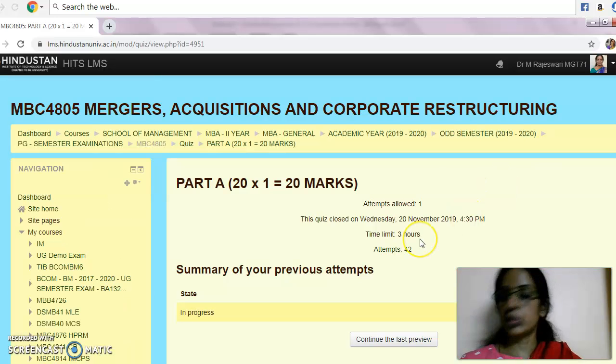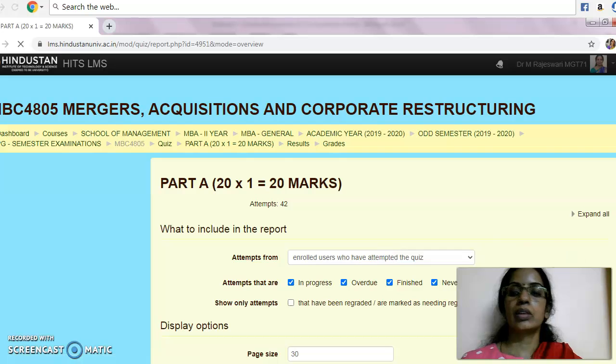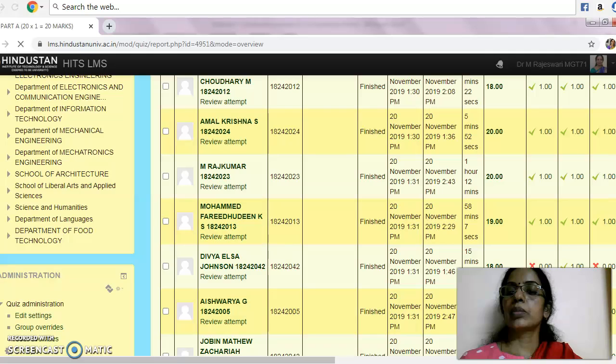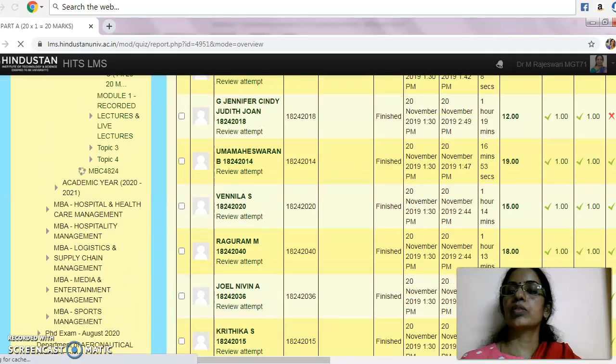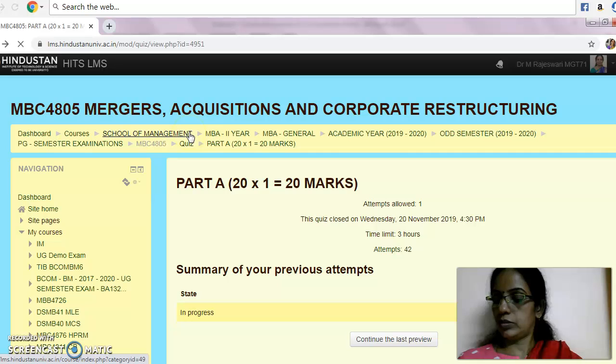Here is the score. See, for example, the first question is right or wrong. These students have not attended. For the others, right and wrong is marked with tick marks.